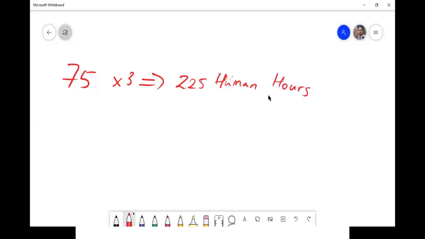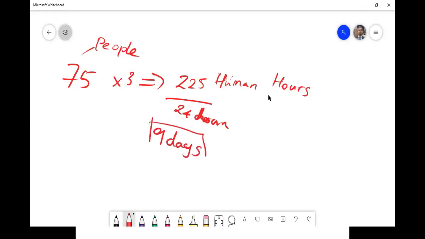So we are 75 people spending 3 hours online, about 225 human hours. If we divide by 24 hours, it is more or less 9 days. So at the end of the session, we should have the output of 9 days of effective working.